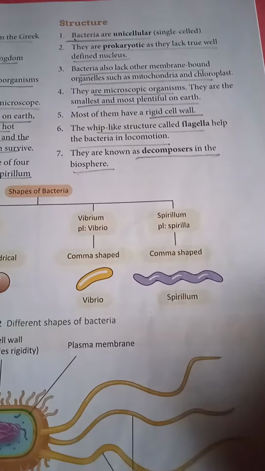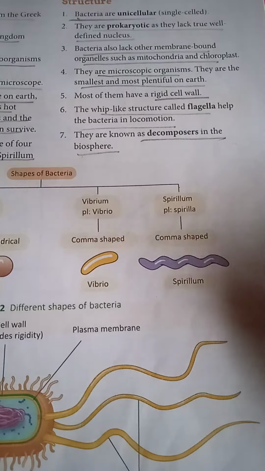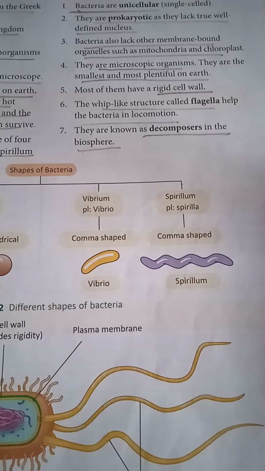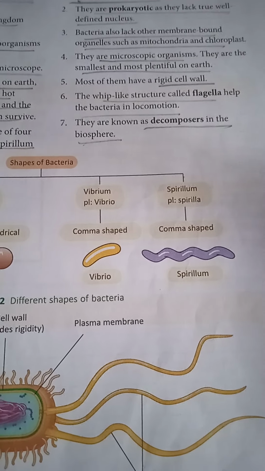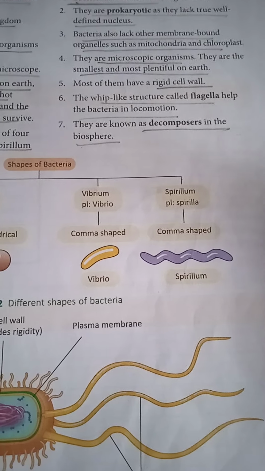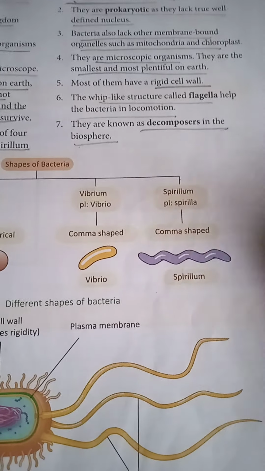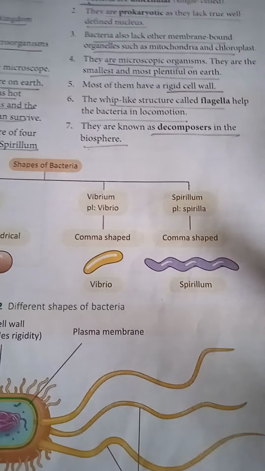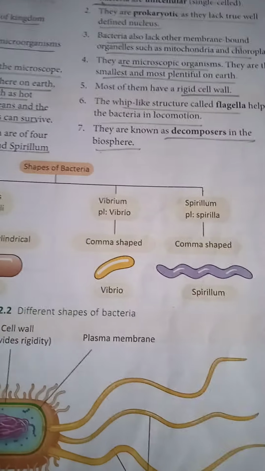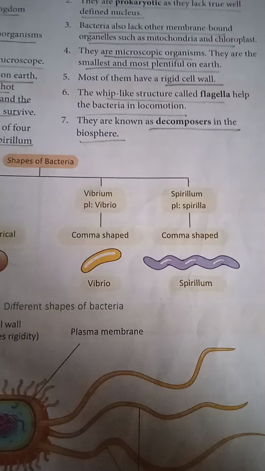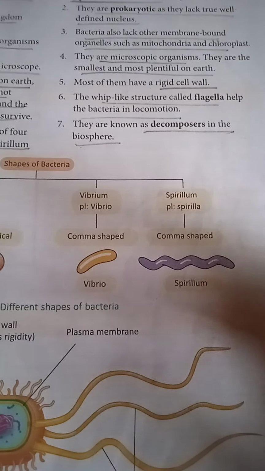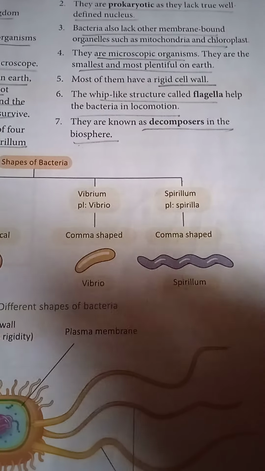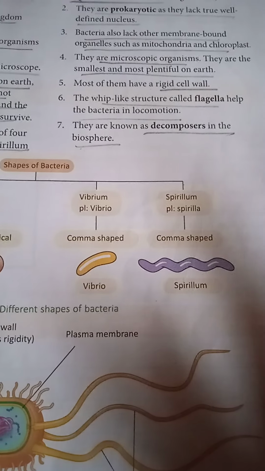Now we are going to read the structure of bacteria. They are unicellular, that means they are made up of only one cell. They are prokaryotic as they lack a true, well-defined nucleus. They are lacking a proper nucleus, very scattered, they don't have a single functional unit. They also lack membrane-bound organelles like mitochondria and chloroplast.